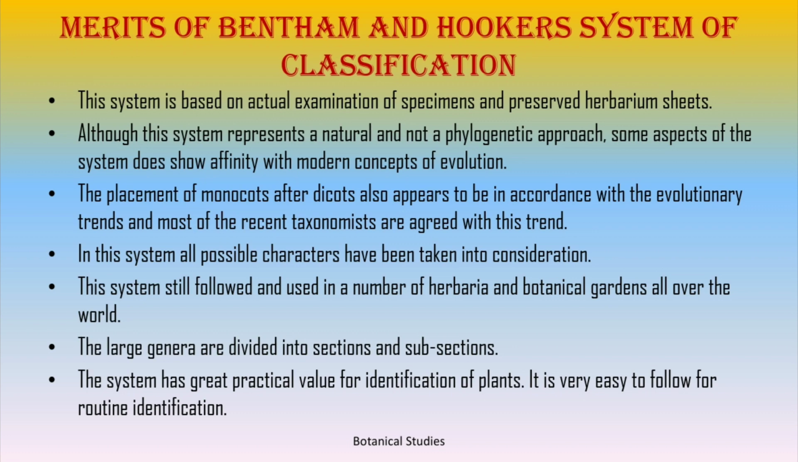In this system, all possible characters have been taken into consideration. This system is still followed and used in a number of herbaria and botanical gardens all over the world. The larger genera are divided into sections and subsections. The system has great practical value for identification of plants. It is very easy to follow for routine identification.